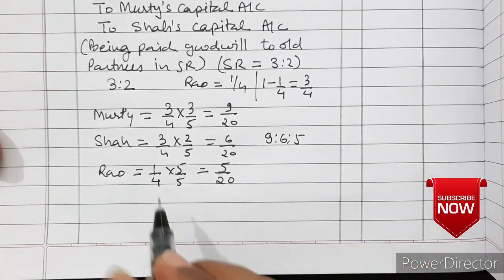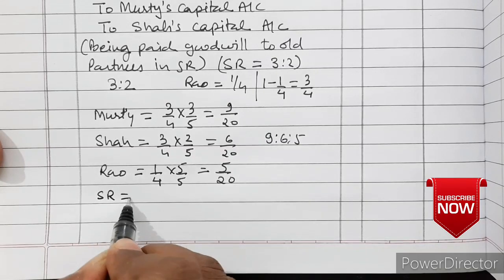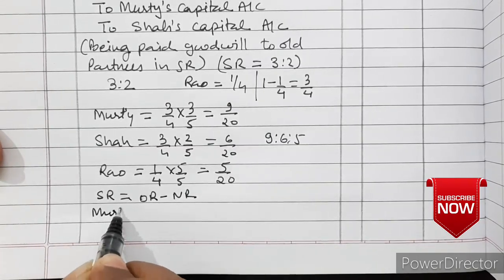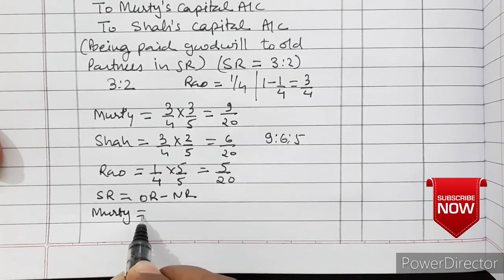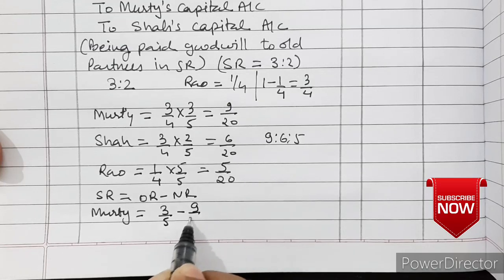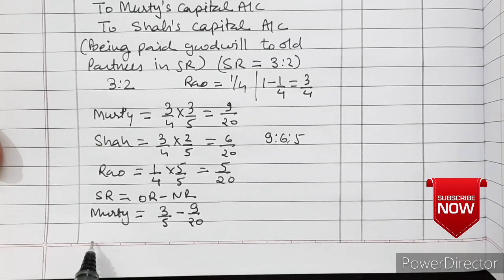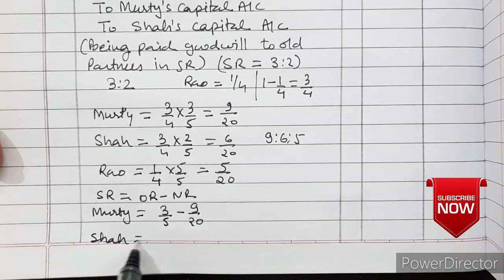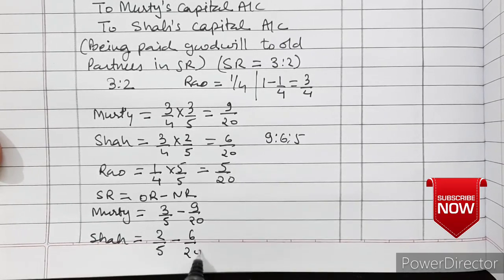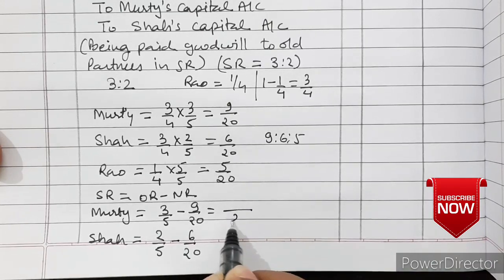And therefore sacrificing ratio we can calculate. Sacrificing ratio is equal to old ratio minus new ratio. For Murthy, it is equal to old ratio 3/5 minus 9/20, and Shah is equal to 2/5 minus 6/20. When you calculate this, LCM is 20.